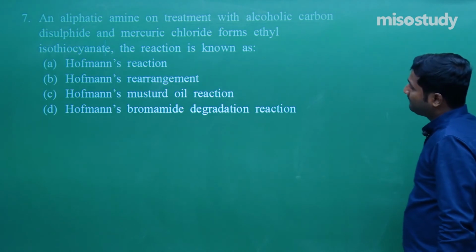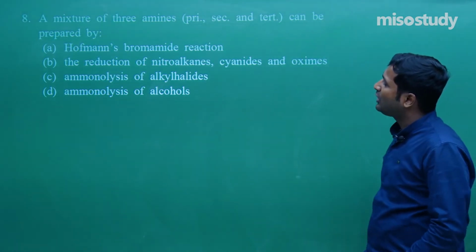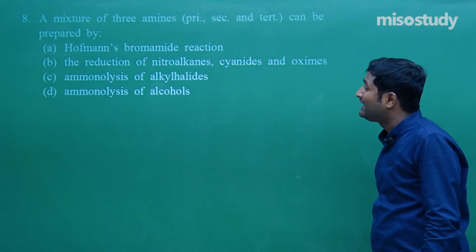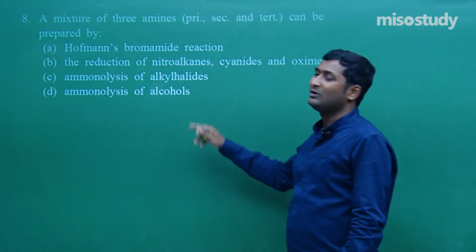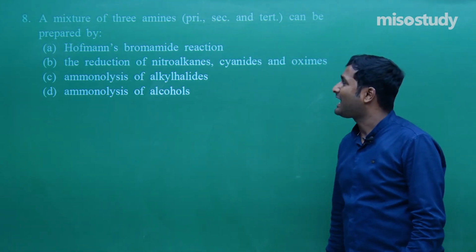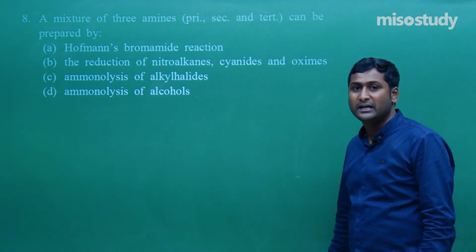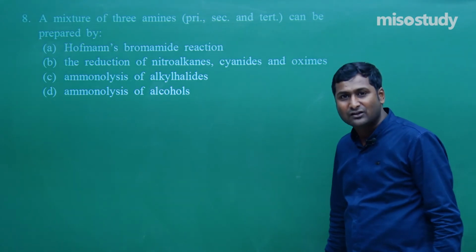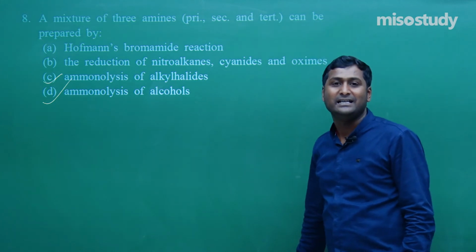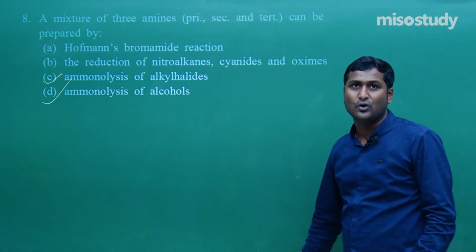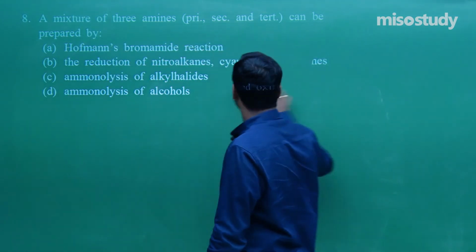Now question number 8. A mixture of 3 amines can be prepared. Remember this, that is ammonolysis of alkyl halides and ammonolysis of alcohol. These are the two methods by which we get a mixture of 3 amines: primary, secondary as well as tertiary. So question number 8 is a very simple question. C and D are the correct options. Clear to you? Now I am going to rub this part and we'll discuss the next question.